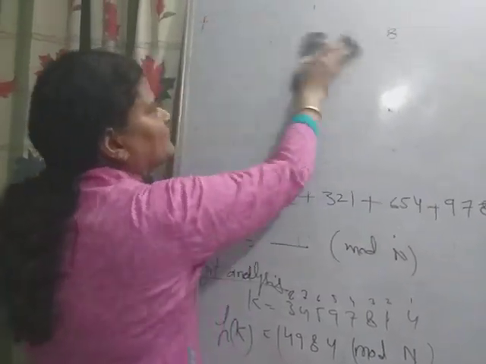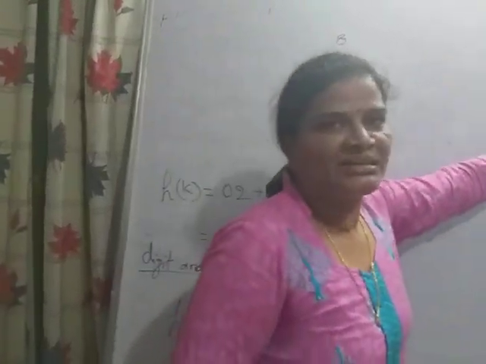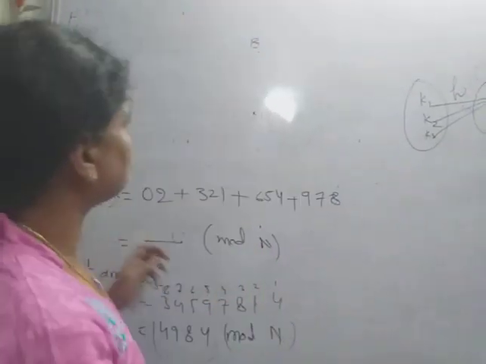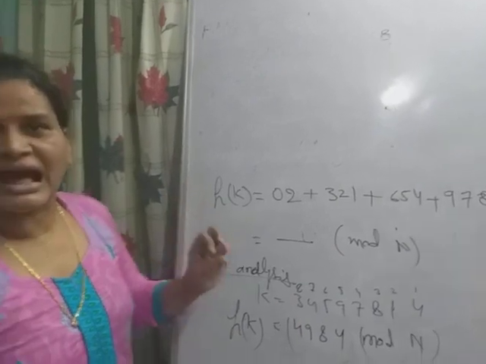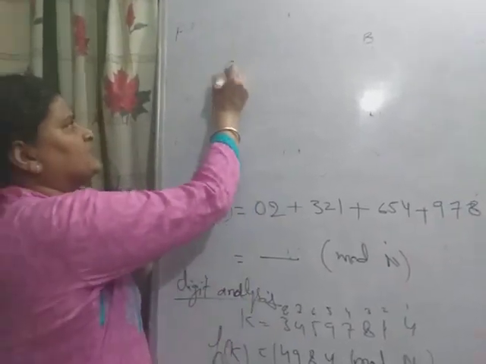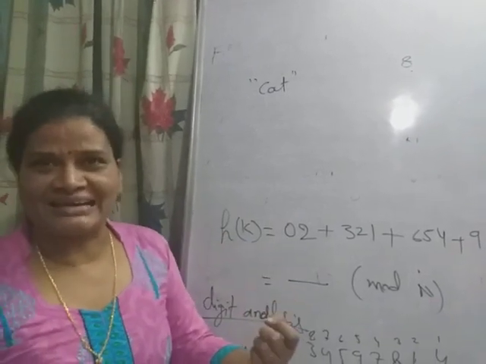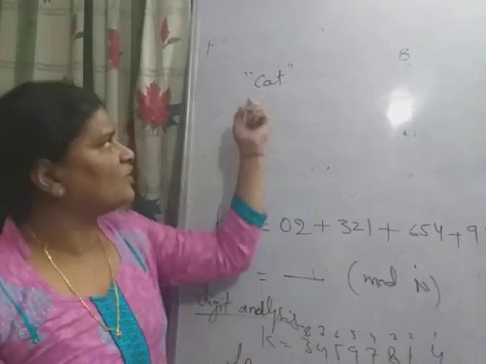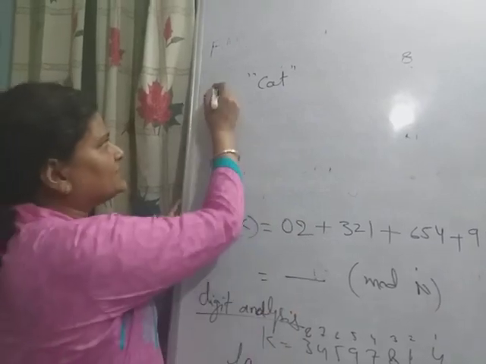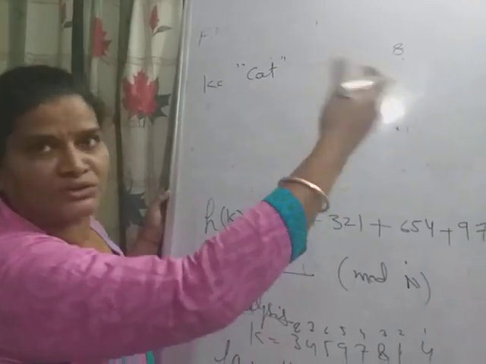Actually here the keys are strings but the addresses are integers. One simple way is to take the ASCII value of the characters. Suppose I want to store the string cat. I will add the ordinal or ASCII value of each character. This is the key I want to store into the table.